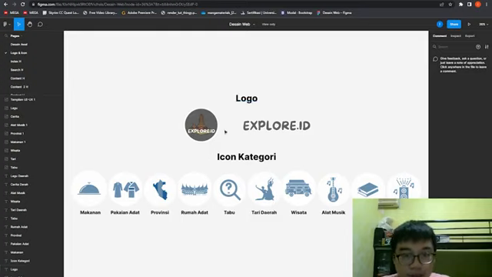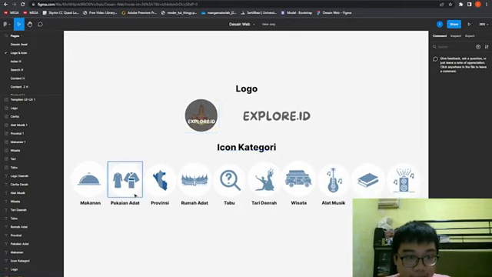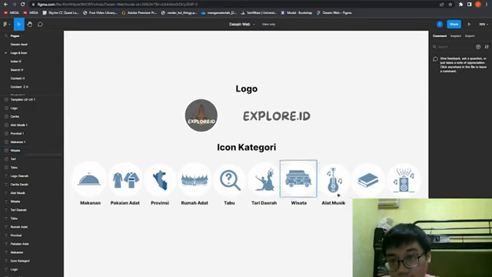First we have the logo for our website, ExploreID, which is a circle with an ethnic house within. Then the category icons, which from left to right are cuisines, traditional clothing, province, ethnic houses, taboos, folk dances tour, traditional music instruments, folktales, and traditional music.